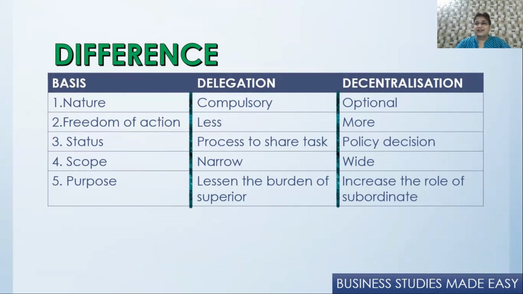Then the status. Status is to share the task. The superior's task is shared by the subordinate. But decentralization is a policy decision. It is taken by the top management. Then scope. Delegation is narrow because it is between two levels, the superior and the subordinate, and decentralization is wide because it is at all the levels. And the purpose of delegation is to reduce the work of the superior, whereas in decentralization, the purpose is to increase the role of the subordinate. So this is the difference between the two.